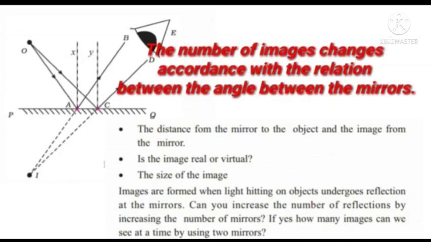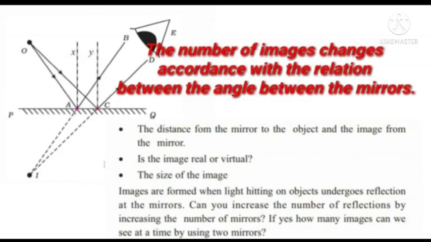From this we can see the distance from the mirror to the object and from the mirror to the image. The image is formed behind the mirror. Is the image real or virtual? We can know the image is virtual. A virtual image is given here. The size of the object and the size of the image are the same.